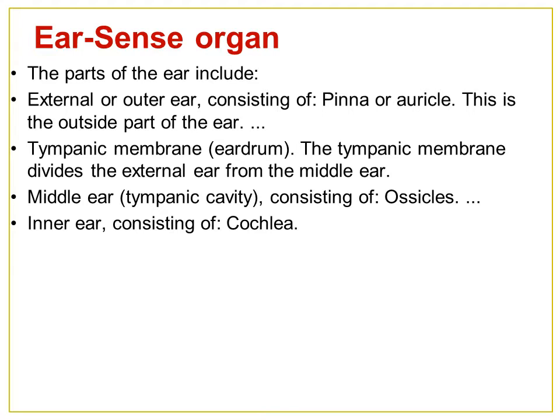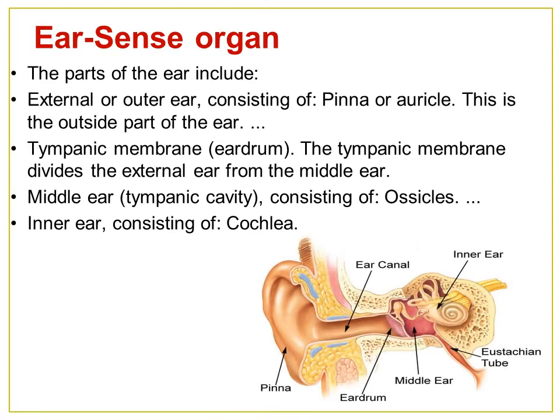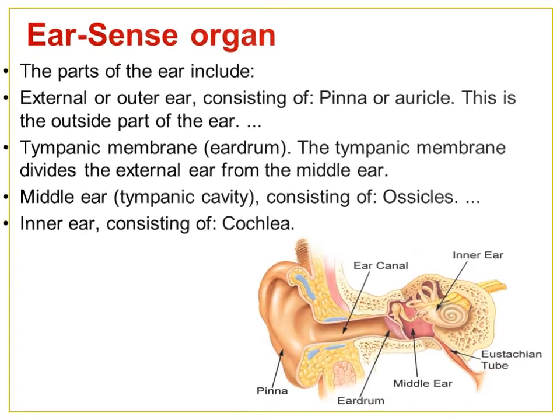Remember the words. This can come for a 1 mark or 4 marks question. What is eardrum? Tympanic membrane. The tympanic membrane divides the external ear from the middle ear. Middle ear has the tympanic cavity. It consists of ossicles. Inner ear consists of cochlea. See the diagram? Draw it properly. Learn how to draw it.